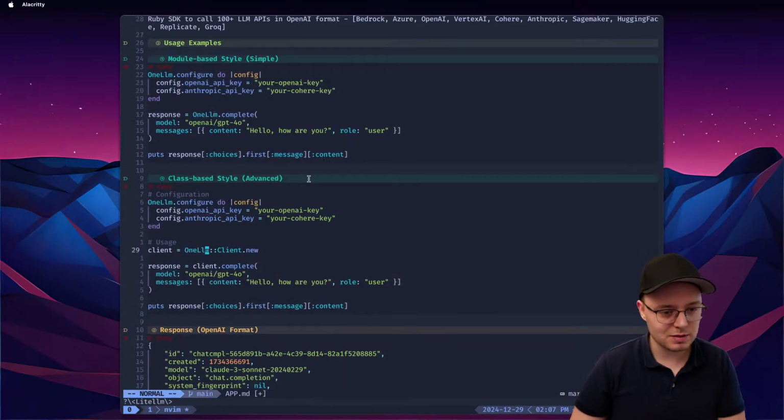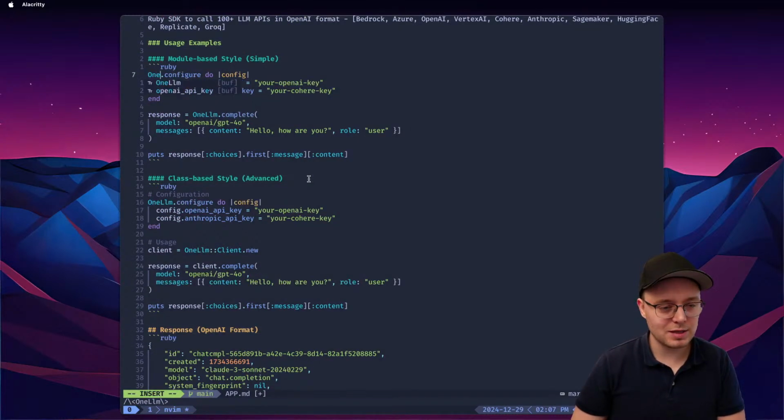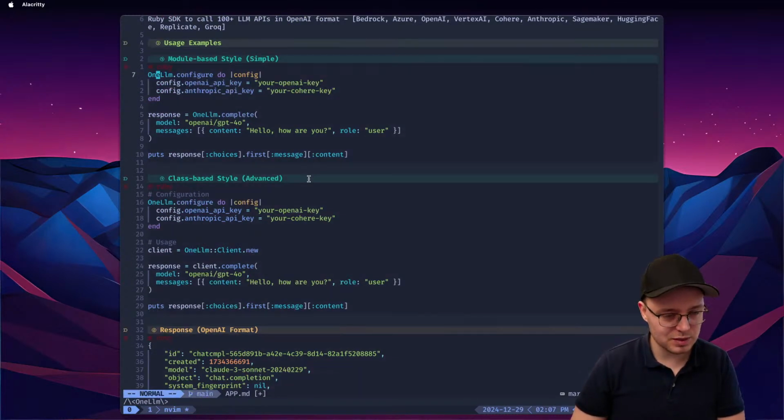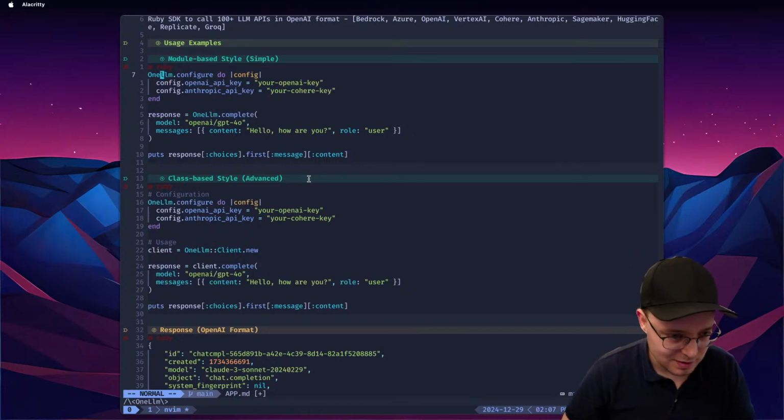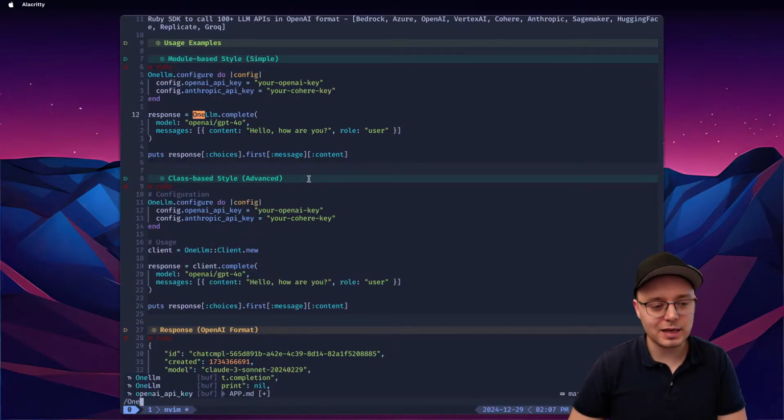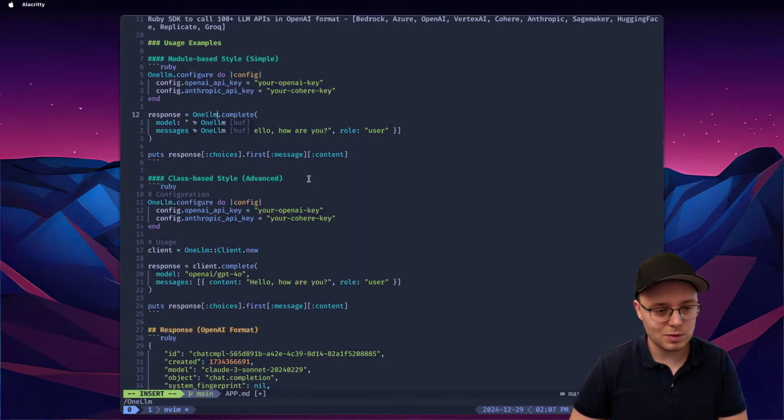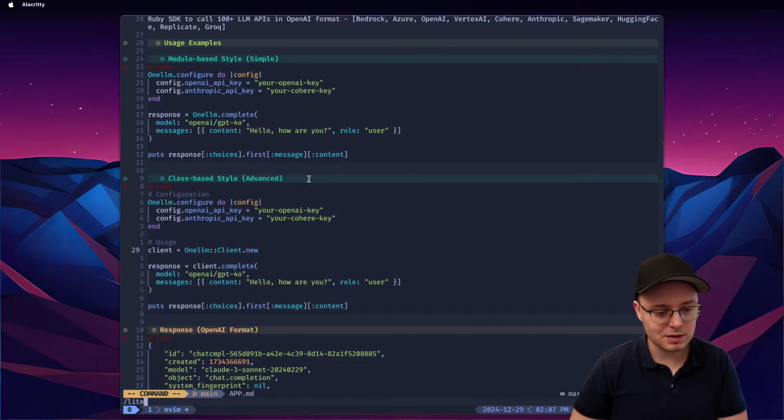This is my sauce. I'm gonna rename it everywhere. Oh, they actually use it like this. Oh, maybe I should do that too. Like instead of OneLLM with capital letters, you just use LLM. It's actually easier to type. I kind of like that. So we're gonna go with that.